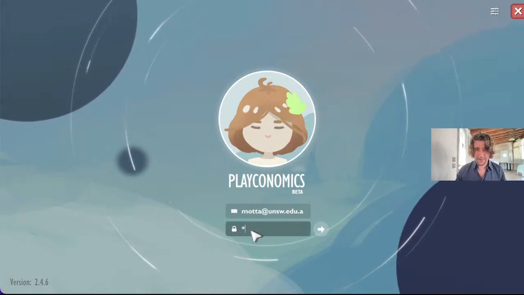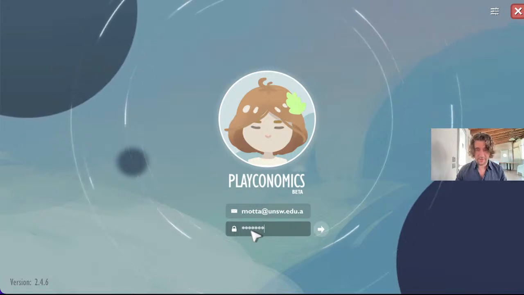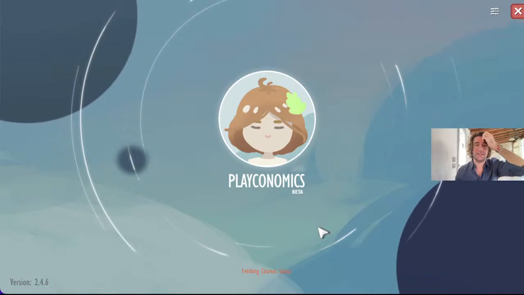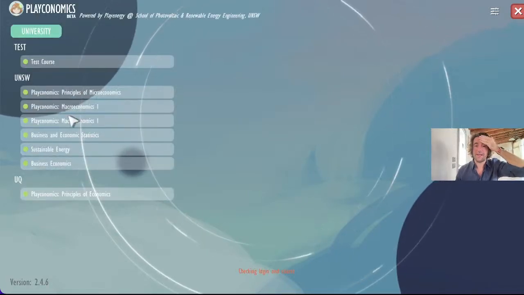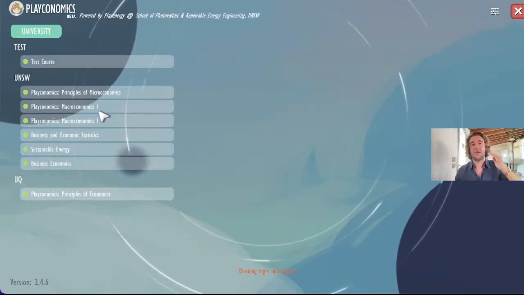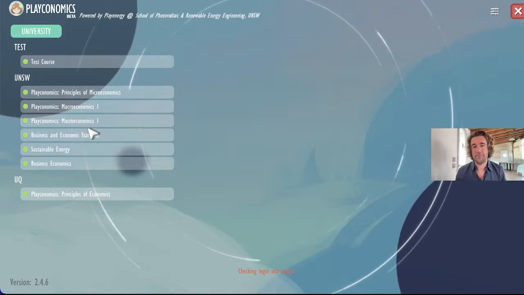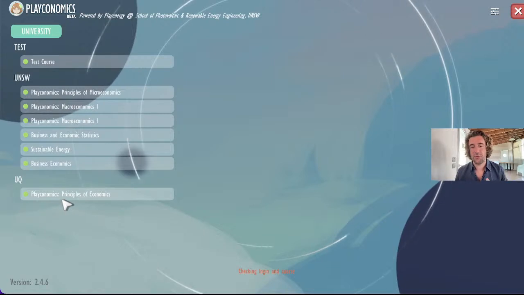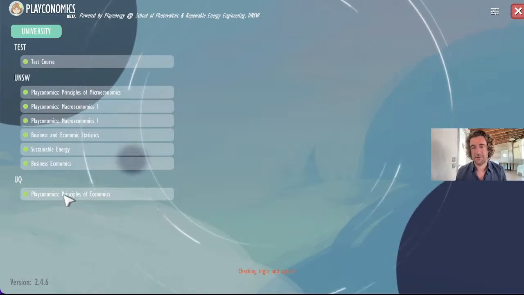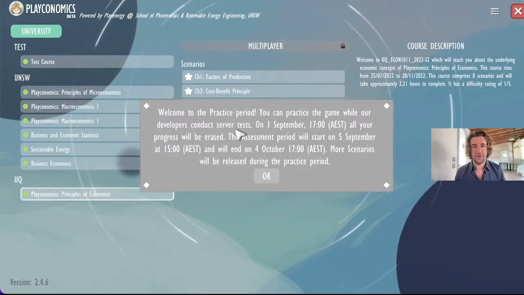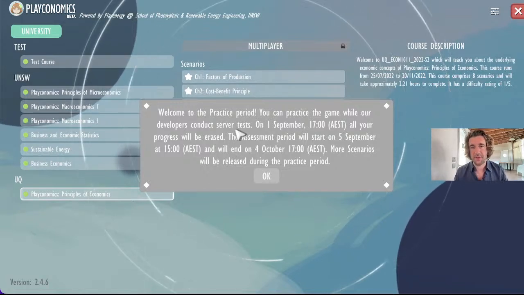When you do that, you are not gonna see what I am seeing now because you have access only to one course. But I can see a bunch of them because I'm actually involved in all of them. But for example, for this course at UQ that you can see here, when I click, I get some specific information related to that specific course.